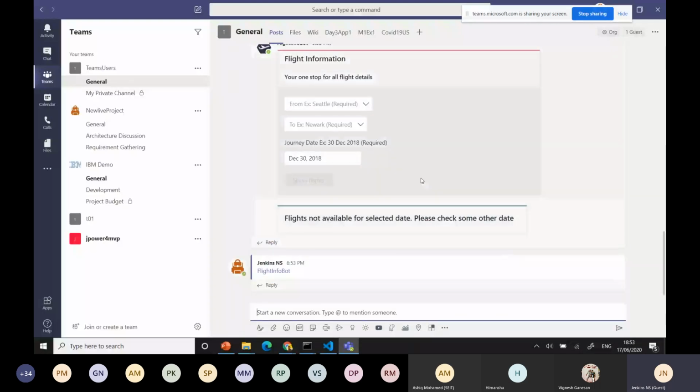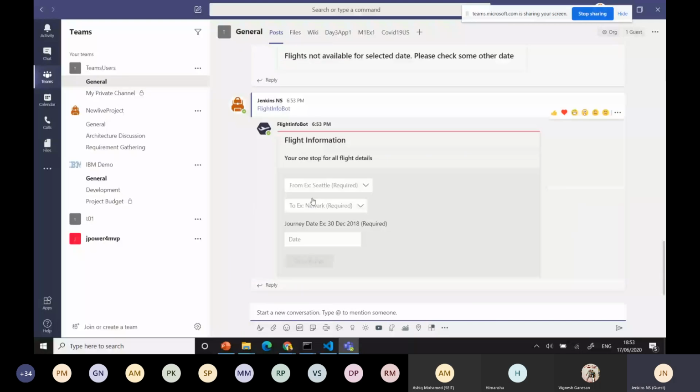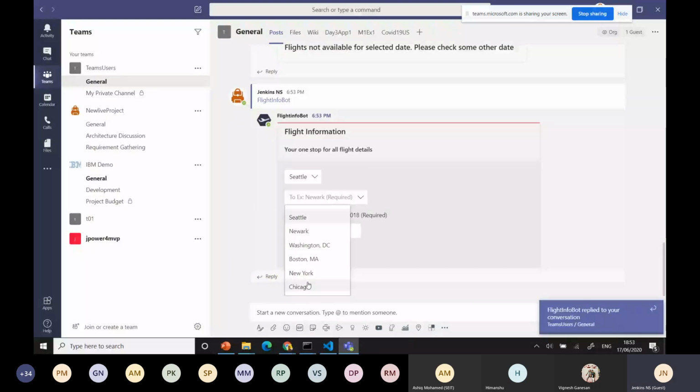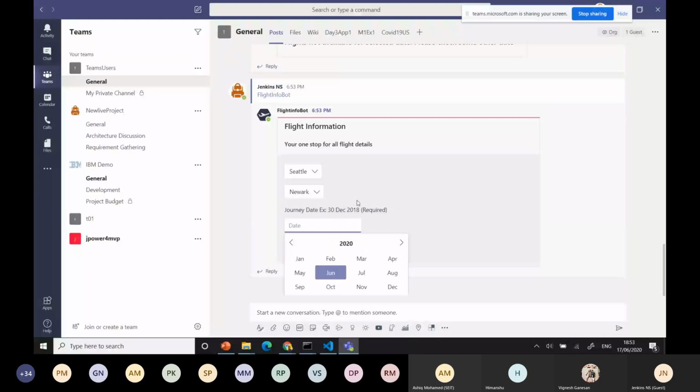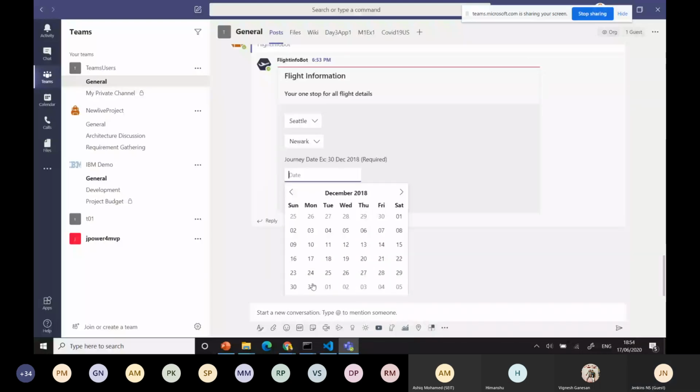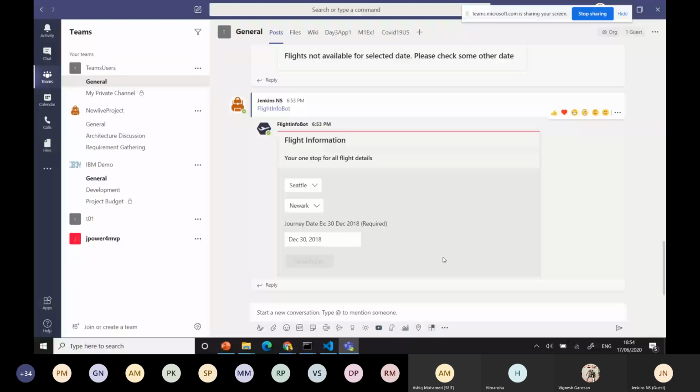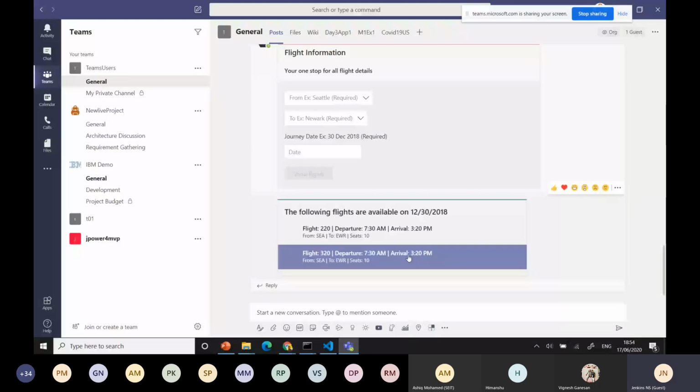You understand that's a bot conversation, how it brings that. You can select some locations to book a flight. It brings the data on which flight you want.